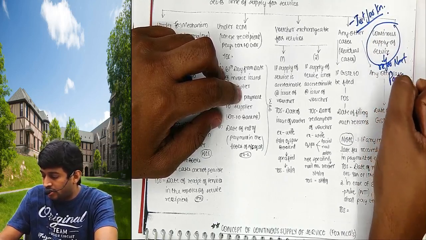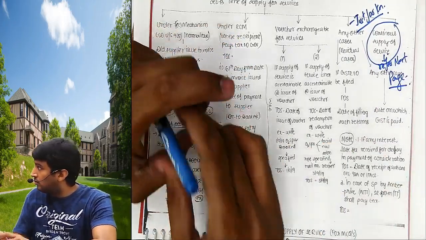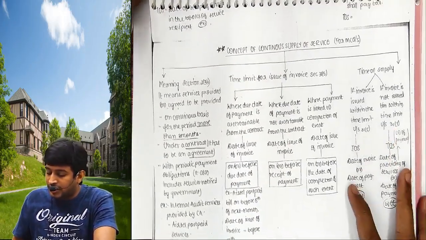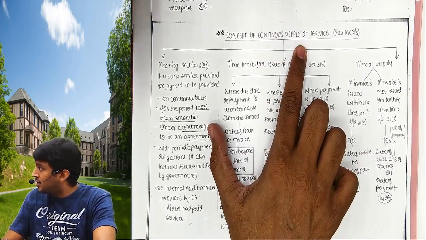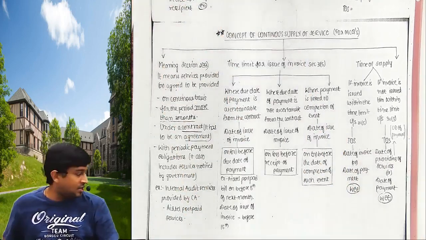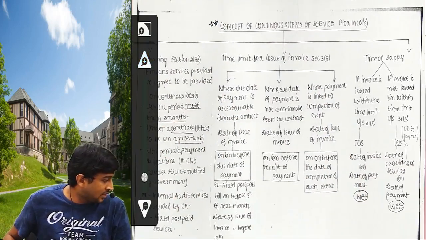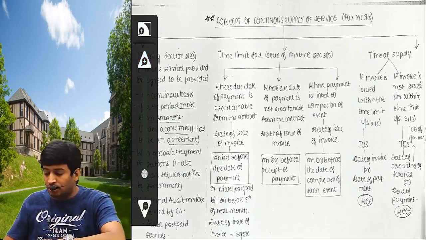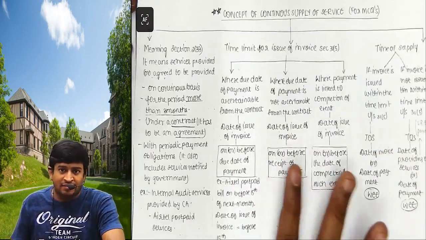Refer next page. Continuous supply of services, important for MCQ. Now listen, पहले logic समझा देता हूँ. It will take 2 minutes time and then wind up the video.